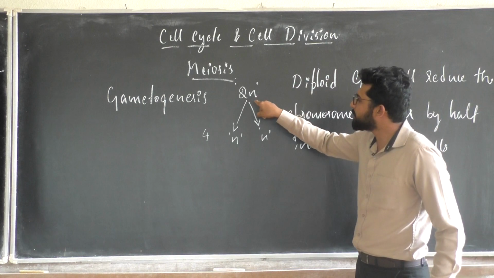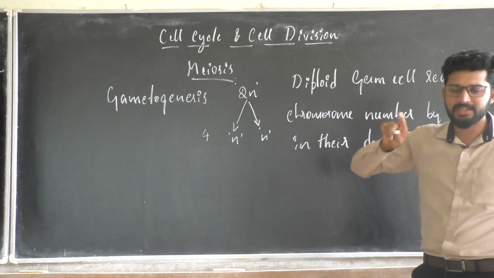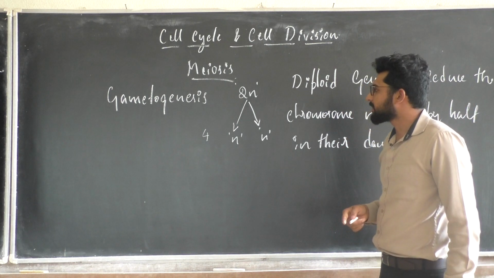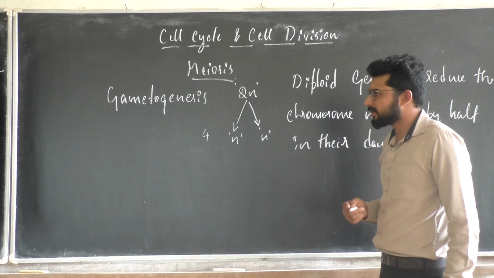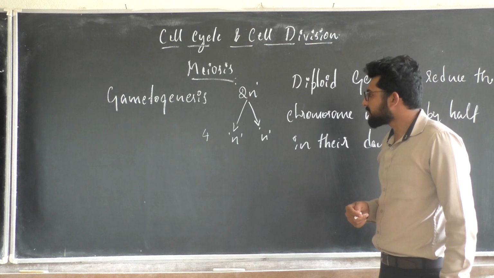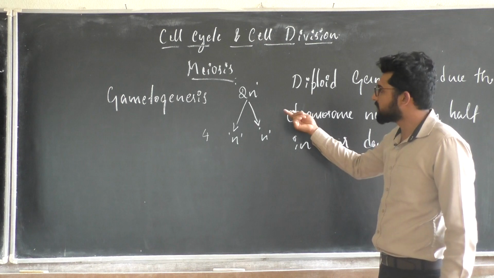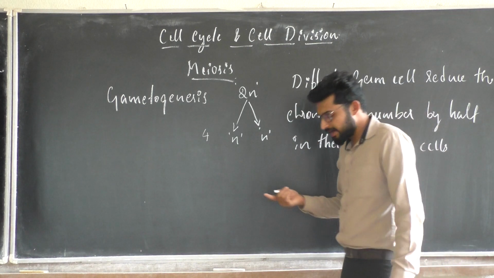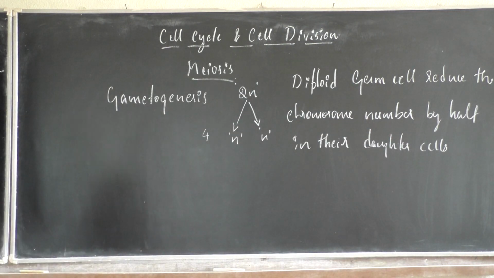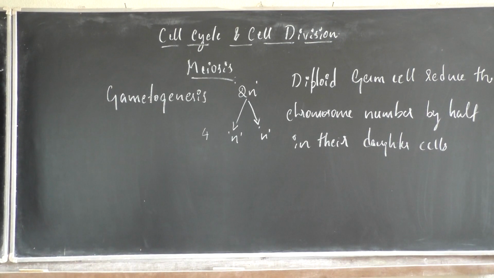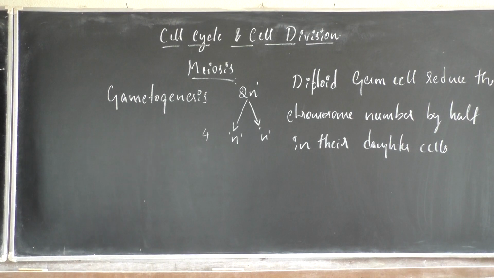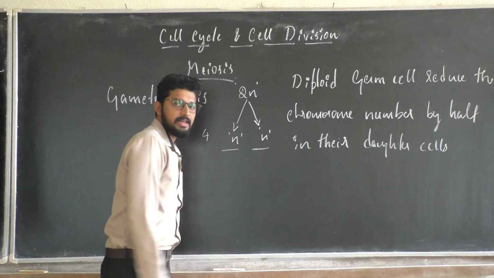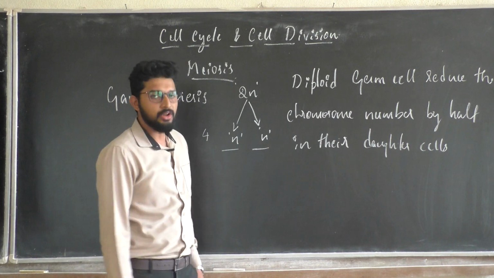Say I have a diploid germ cell, meaning I have a 2n number of chromosomes. When the 2n number of chromosomes undergoes the process of meiosis, then at the end of the cell cycle, I will receive daughter cells with the n number of chromosomes.